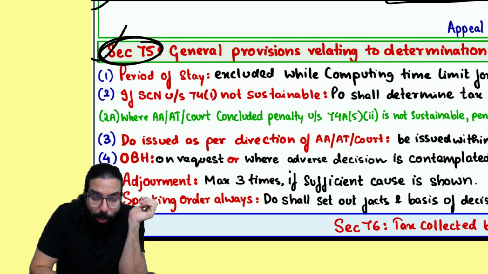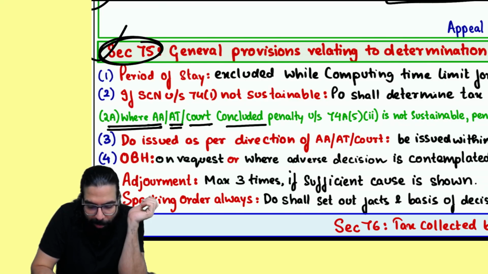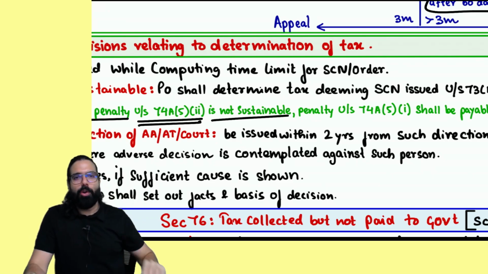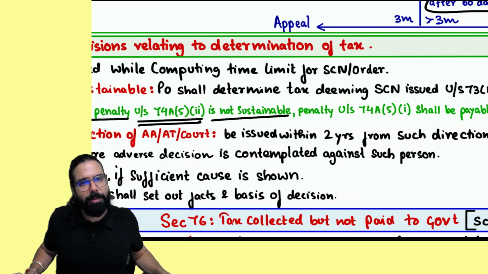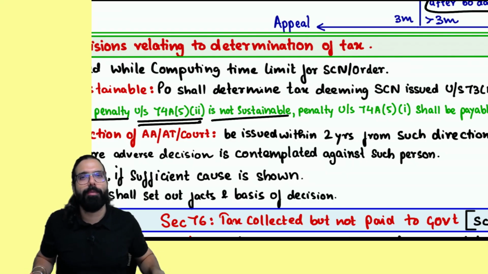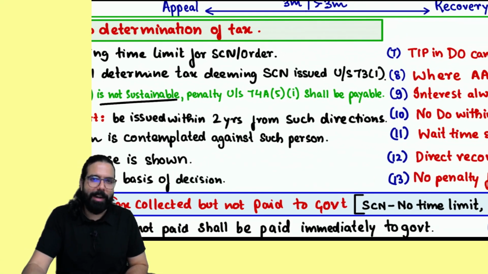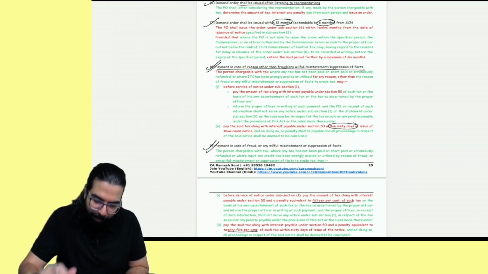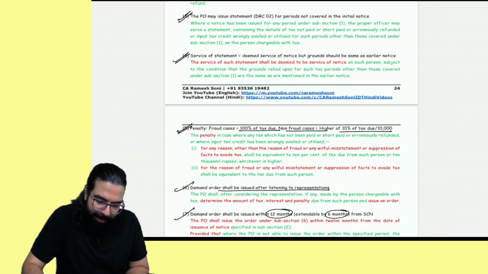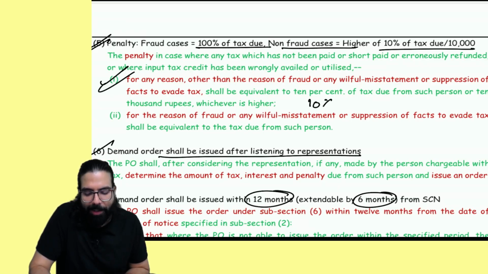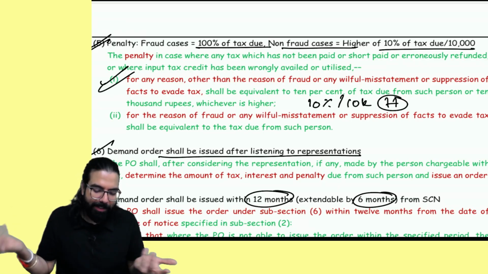See, where appellate authority, appellate tribunal or court concludes that penalty under 74A(5)(2) is not sustainable, fraud wala penalty. You were given a demand order under section number 74A saying you are a fraud and penalty under fraud was charged. But you went to the court and told, sir, I'm not a fraud. Court told, yes, you are not a fraud. Then, Baba, the officer will charge you a penalty under section number 74A(5)(1) shall be payable. What is section number 74A(5)(1)? 1 minute. Section number 74A(5)(1) was when it is not a fraud case. You just have to pay 10% or 10,000, whichever is higher. That's all they have told.